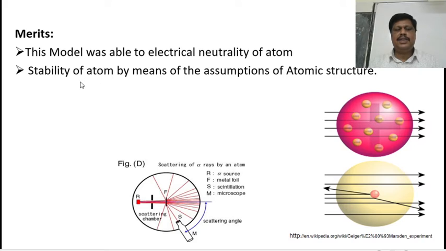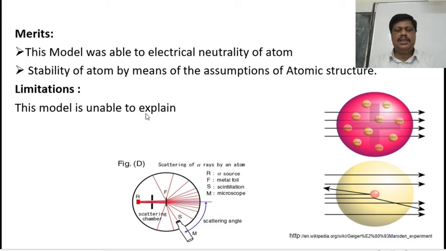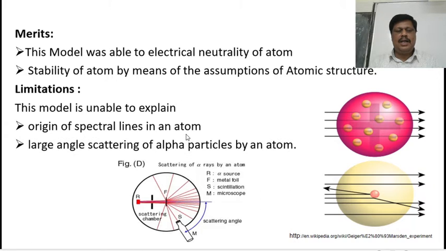And also this model explains the stability of atom by means of the assumption of atomic structure. What are the limitations or demerits of the Thomson's plum pudding model? This model is unable to explain origin of spectral lines in an atom. And the second limitation is that large angle scattering of alpha particles by an atom.